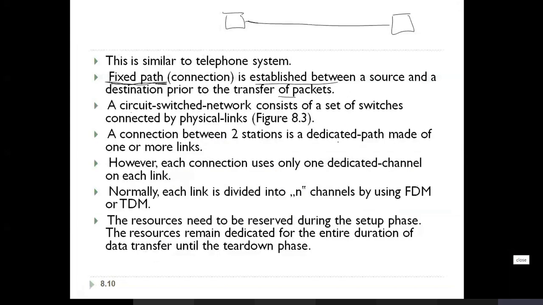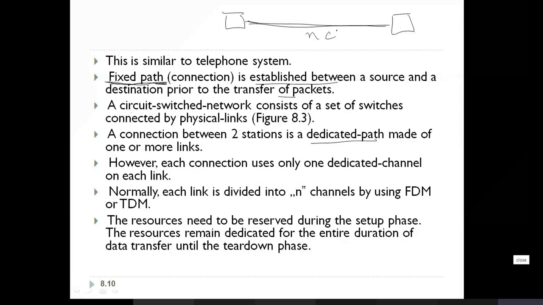So whenever a connection is established, there will be a dedicated path. However, each connection uses only one dedicated channel for each link. If I consider this as a link, it is divided into n number of channels, and one particular channel is allocated to this device for communication.